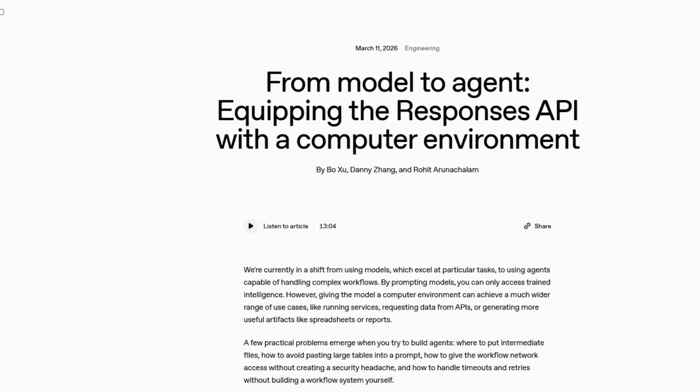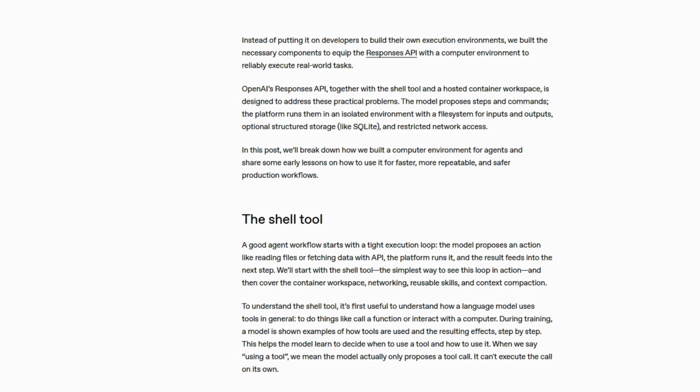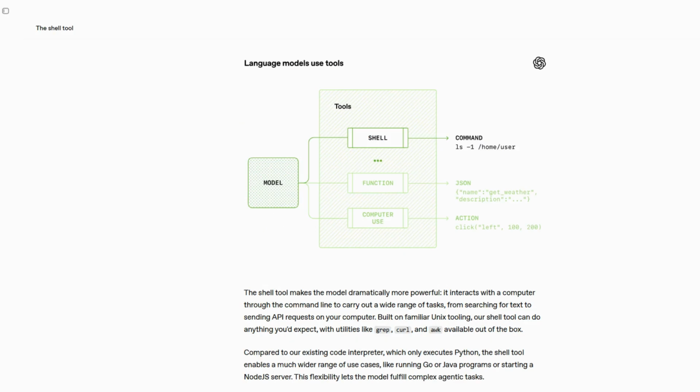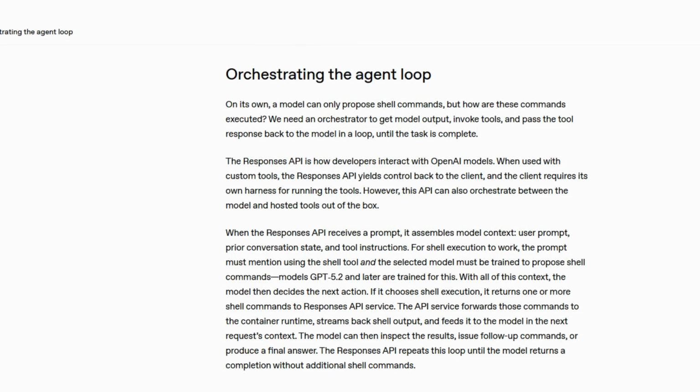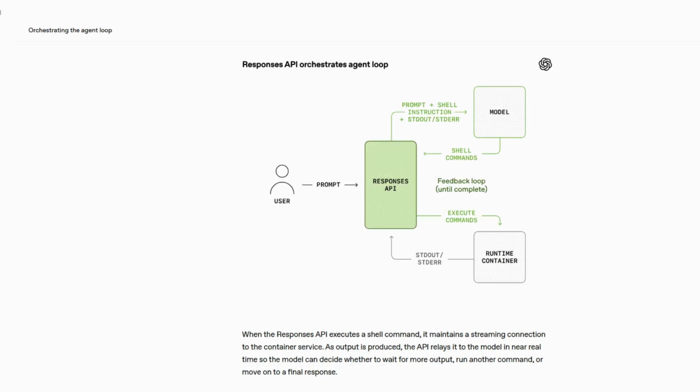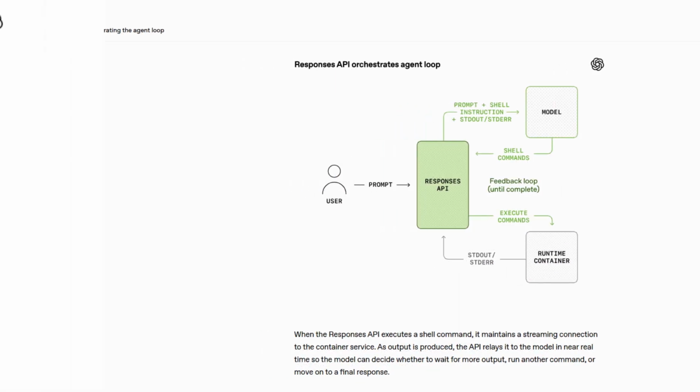In March 2026, researchers and engineers at OpenAI published an engineering deep dive titled From Model to Agent, Equipping the Responses API with a Computer Environment by Boshu Danijang and Rohit Arunachalam. And the idea is simple but powerful. Instead of a model that only talks, you get a model that can act. This is the story of how language models evolved into agents that can operate real computing environments.